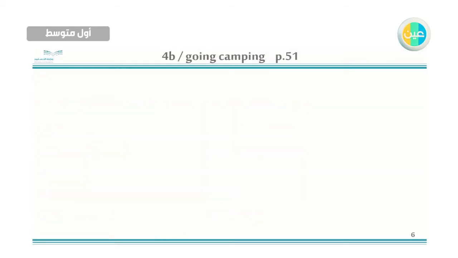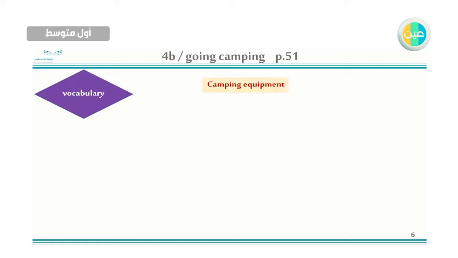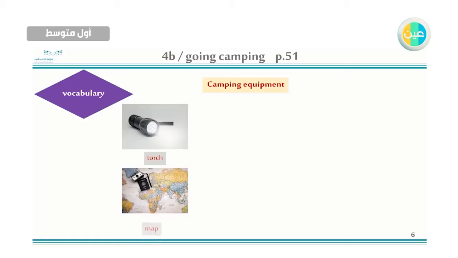The second lesson, 4b, going camping, page 51. Vocabulary. We will talk about camping equipment. When you go camping, you need some equipment to use. For example, in the dark, use a torch, map.